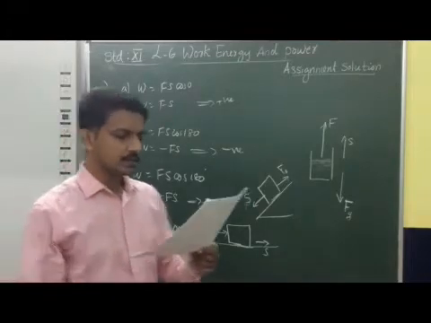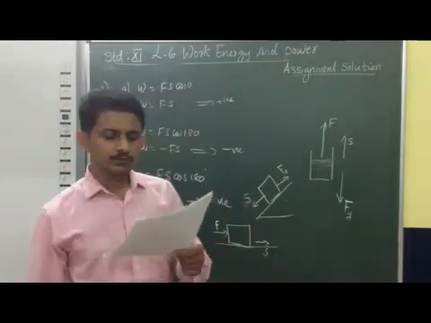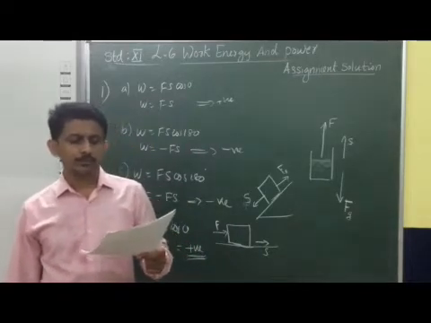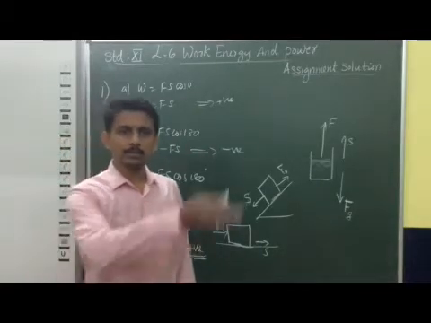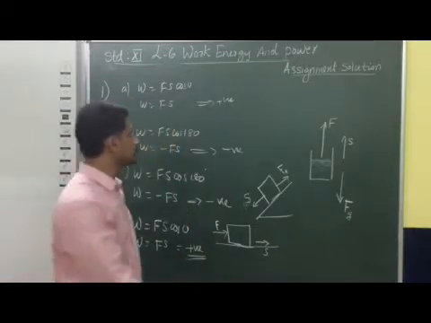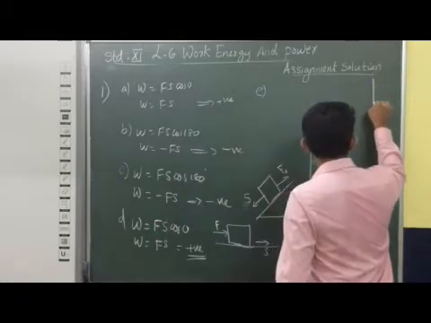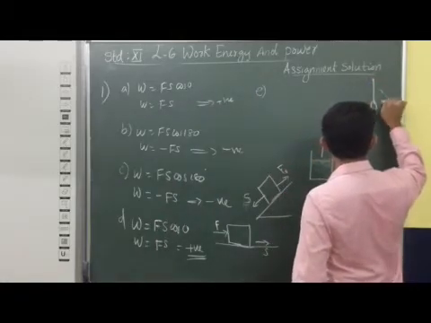Now the fifth case, what is the work done by the resistive force of air on a vibrating pendulum bringing it to rest? When a pendulum is oscillating, it is performing oscillatory motion.